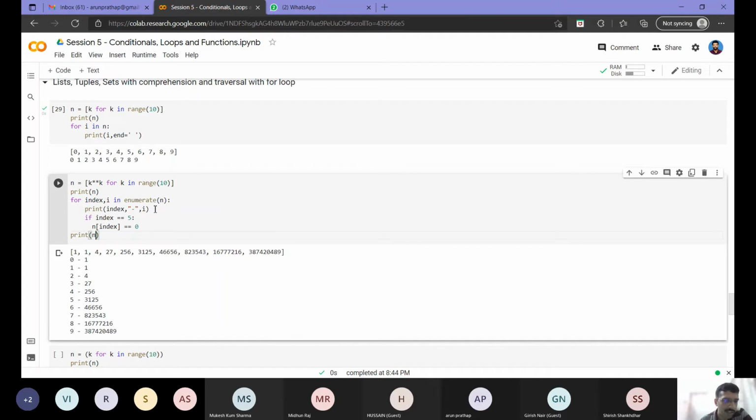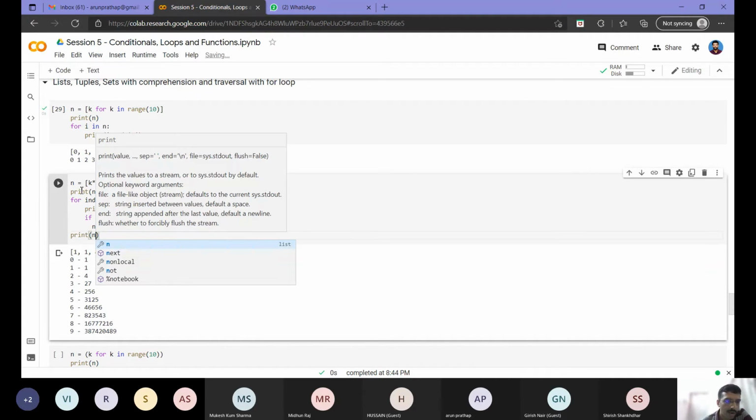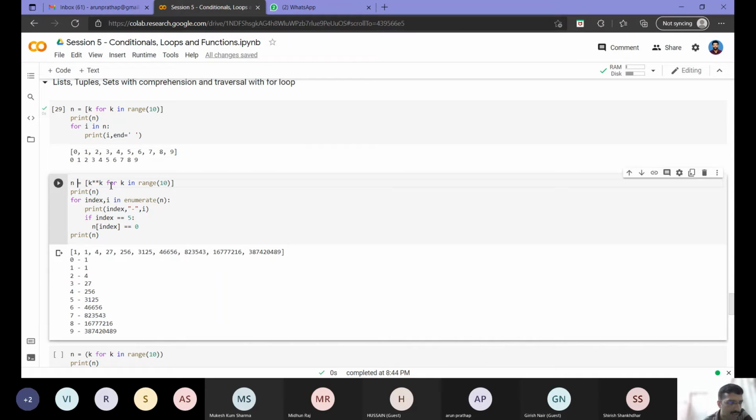Before running this, I will tell what I have done, right? I have created a list using list comprehension which has values k raised to k. So 1 raised to 1, 2 raised to 2, 3 raised to 3, right? Like 0 raised to 0, it will come as 1. I think Python implements it that way. Then 1 raised to 1 will come as 1, 2 raised to 2 is 4, 3 raised to 3 is 27, 4 raised to 4 is 256, like that.